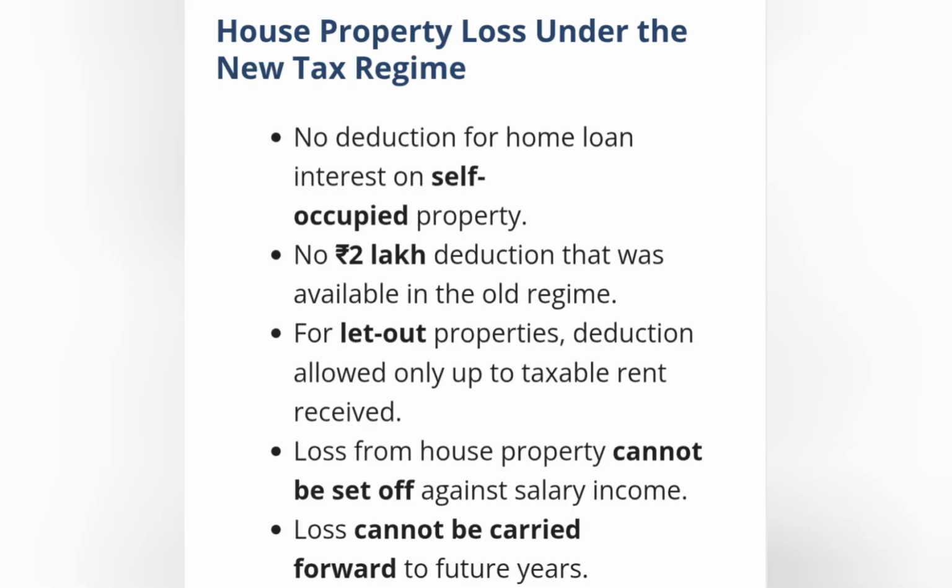House property loss under the new tax regime. No deduction for home loan interest on self-occupied property. No 2 lakh deduction that was available in the old regime. For let-out properties, deduction is allowed only up to taxable rent received. Loss from house property cannot be set off against salary income. Loss cannot be carried forward to future years. So these are applicable in the new tax regime for those who have a business or deal with properties.